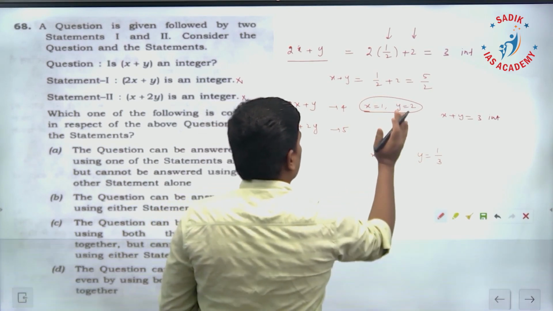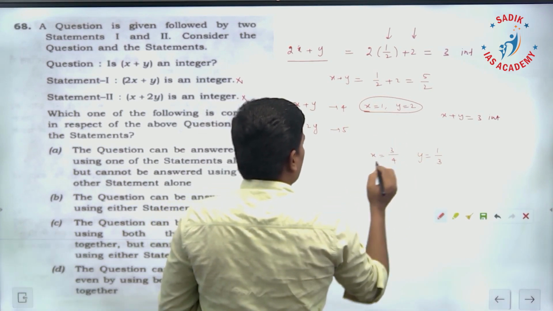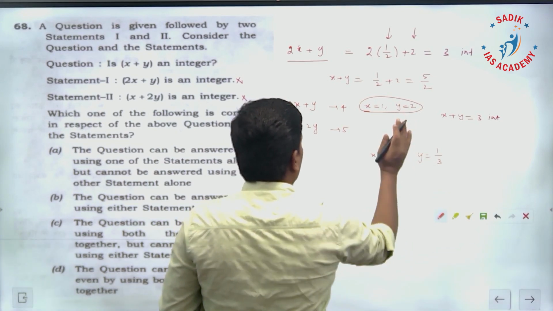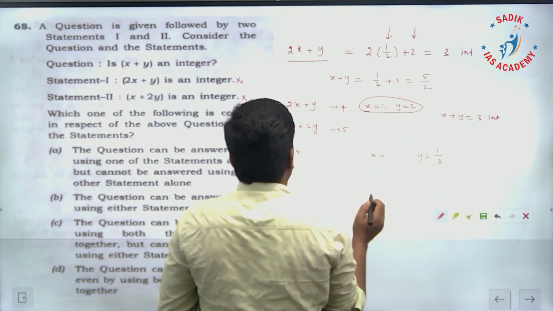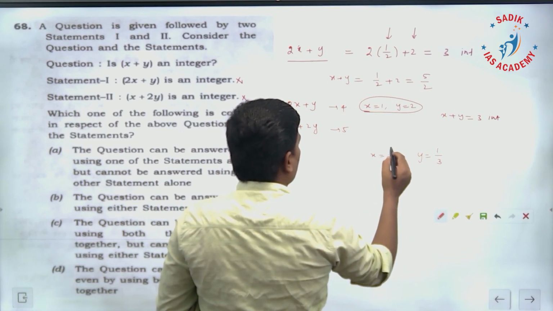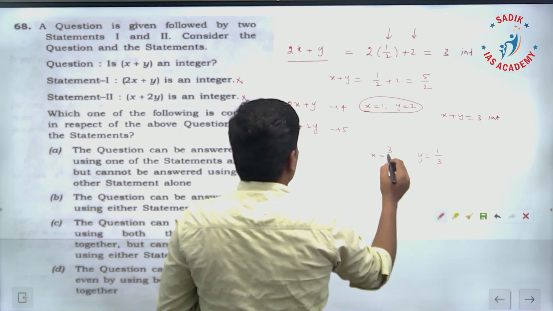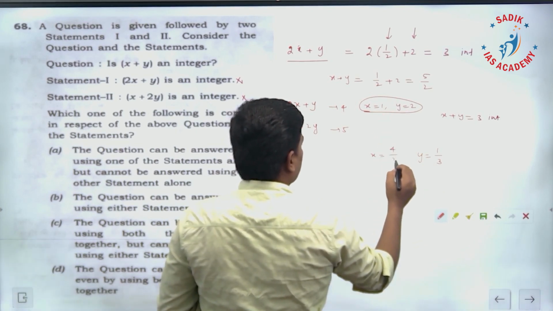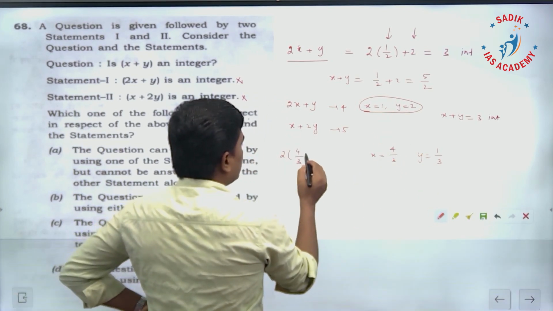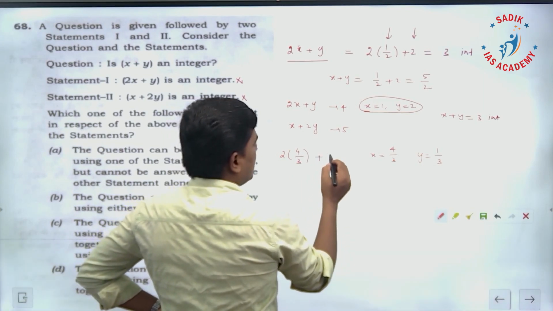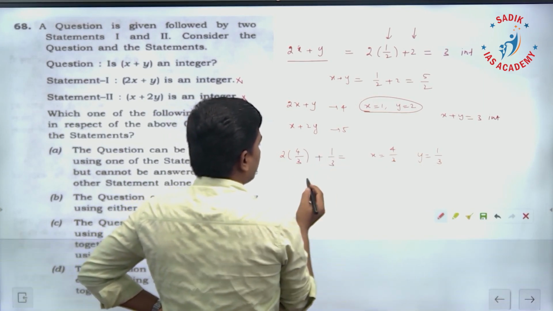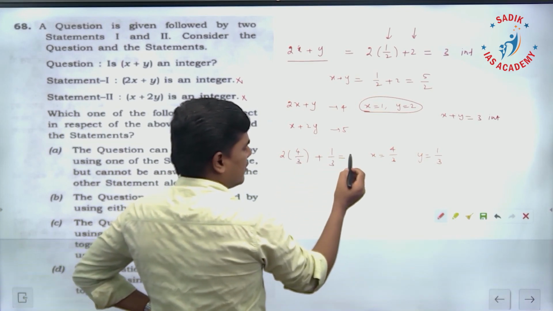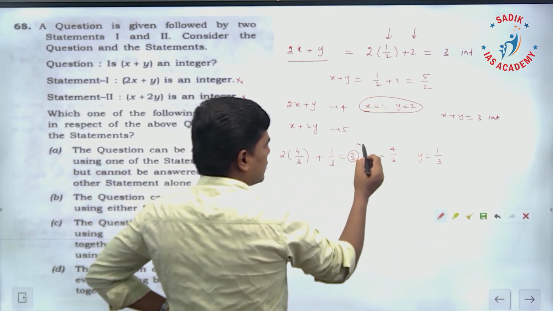Let us take 4/3 for x and 1/3 for y. Then 2x plus y is 8/3 plus 1/3, which is 9/3, the answer is 3, it is an integer.